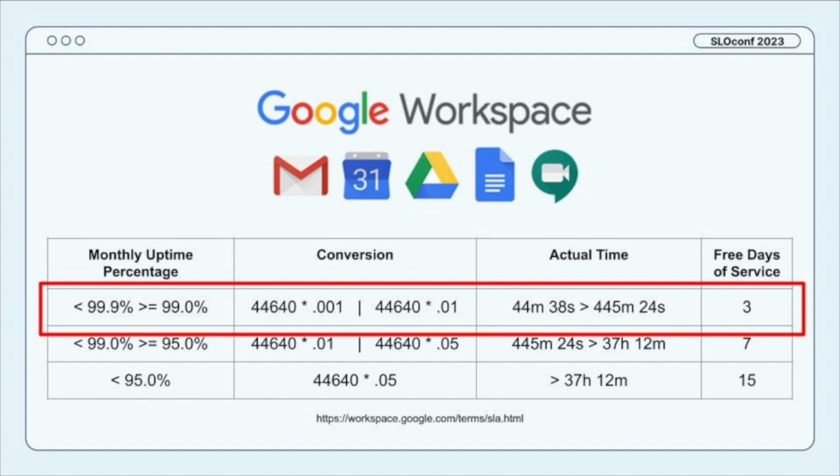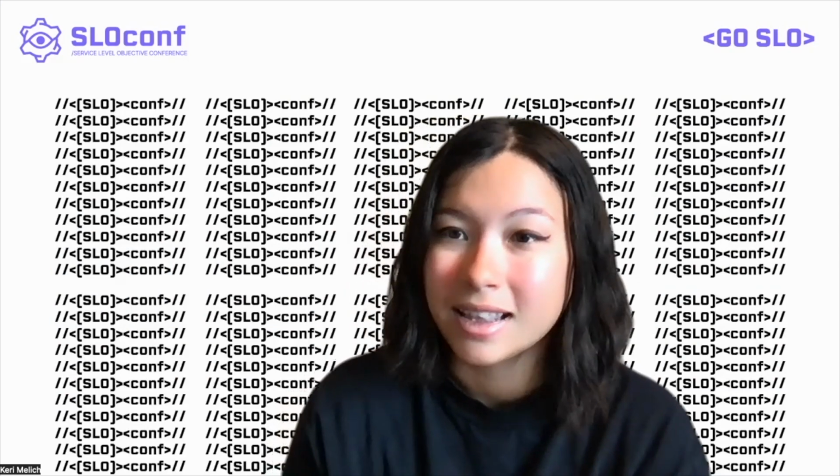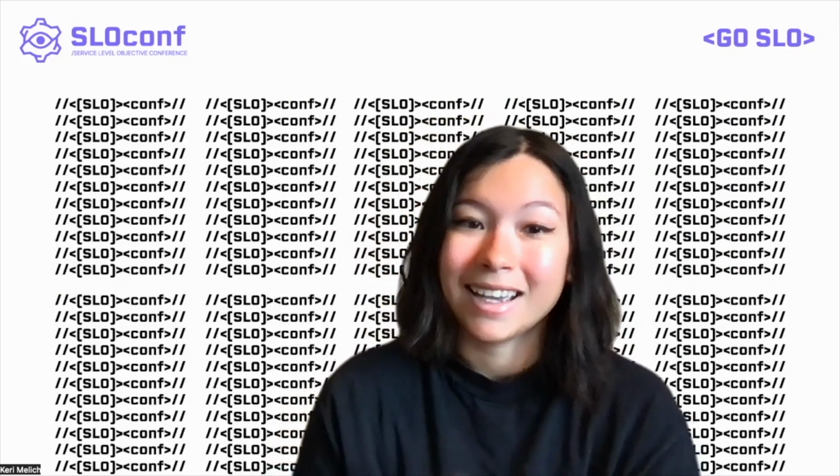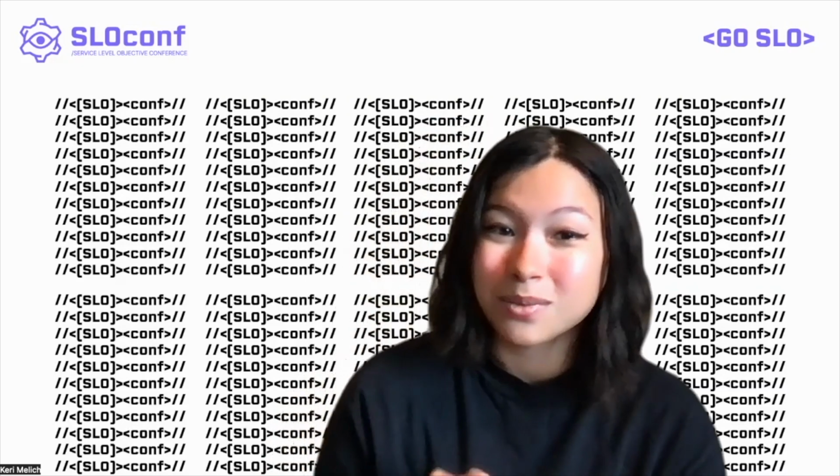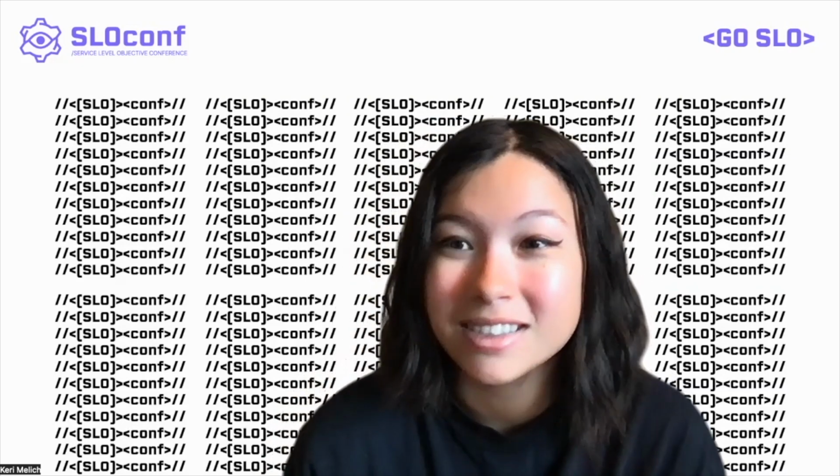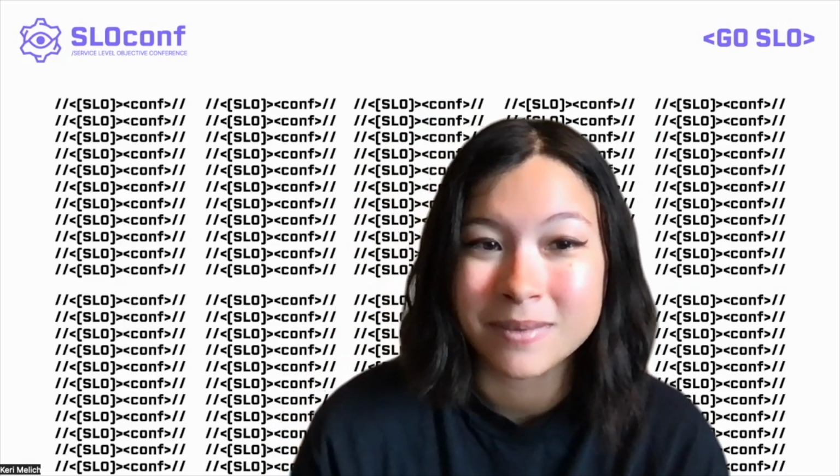And you could do the same thing with all of their monthly uptime percentages. So anything between 0.1% and 0.5% is going to give you 7 free days of service. So the conversion there breaks down to anything greater than 445 minutes, but less than 37 hours and 12 minutes. And that's going to give you 7 free days of service. And worst case scenario, if they are down for some reason for longer than 37 hours and 12 minutes, you're going to get 15 days of free service.